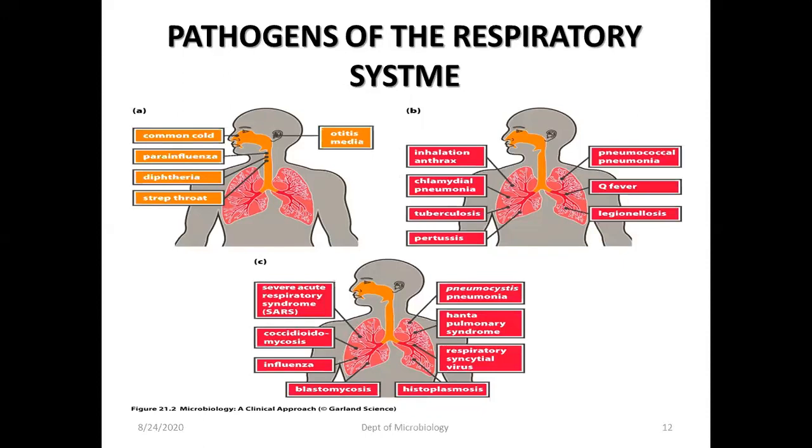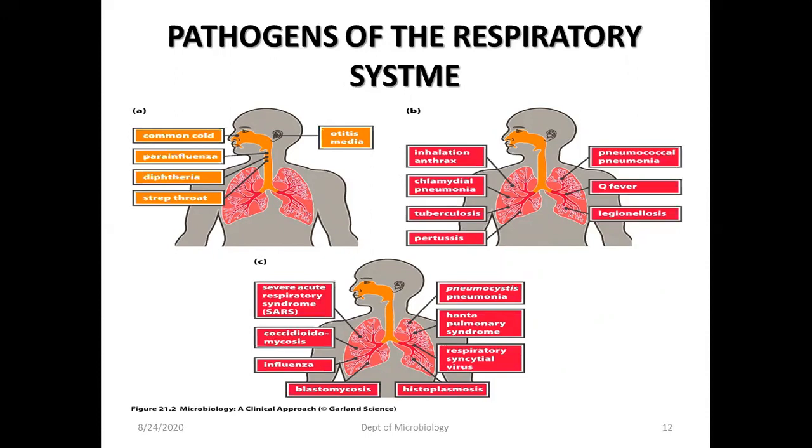Pathogens of the respiratory tract system are responsible for causing the common cold, parainfluenza, diphtheria, streptococcal throat infection, and otitis media, then inhalation anthrax, chlamydial pneumonia, tuberculosis, pertussis, pneumococcal pneumonia, Q fever, legionellosis, severe acute respiratory syndrome, SARS-CoV-2, pneumocystis pneumonia, hantavirus pulmonary syndrome, respiratory syncytial virus, histoplasmosis, and blastomycosis.